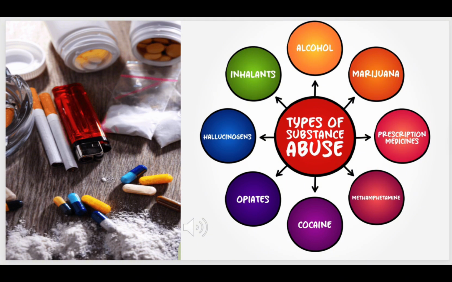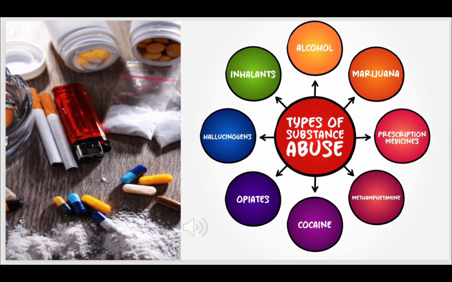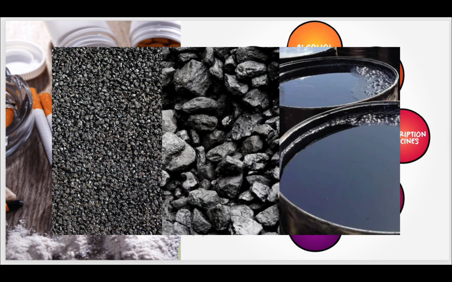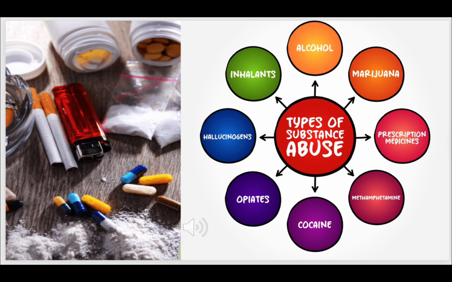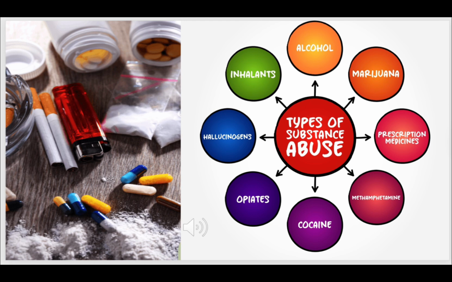So next one is tar or bitumen, right? What is this? This is also used for making road surfaces, right? These are very dangerous, okay? These are also toxic things, so we should avoid all these things. Better we keep in mind that we must use a mask all the time.